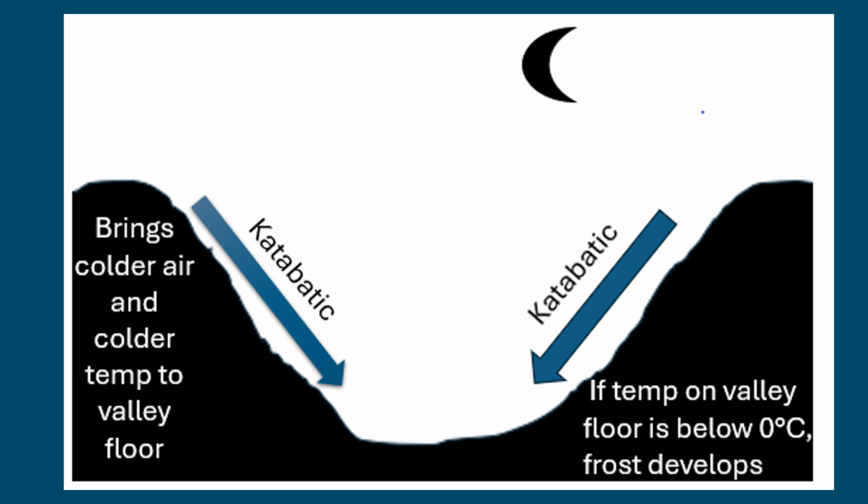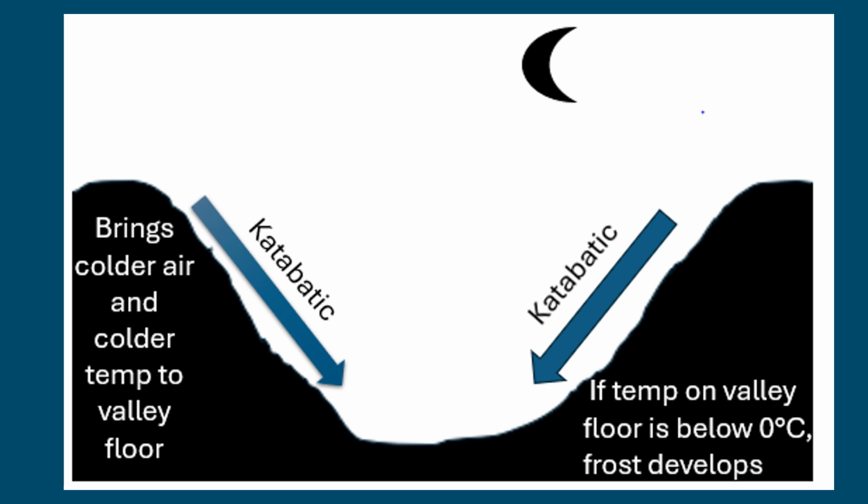Katabatic winds bring very cold air and hence colder temperatures to the valley floor at night. Should the temperature on the valley floor drop to below 0 degrees Celsius, in other words, drop to below freezing, and there's any liquid water in the vicinity, that liquid water is going to freeze into a solid, and we often have the development of frost and frost pockets on the valley floor.